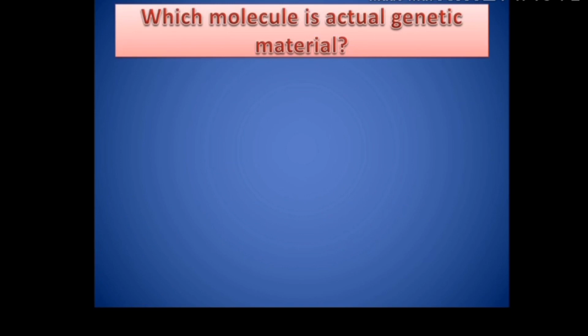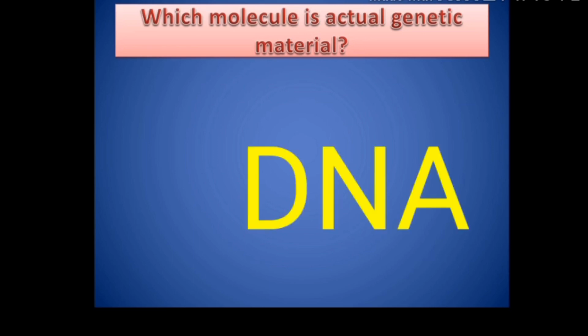So till now we discussed about DNA in detail. So we got to know how exactly the double-stranded structure of DNA is formed, how it was discovered. We know all that. We know about complementary base pairing technique. Now the question is, how was it proved that DNA is actual genetic material? Because before, nobody knew which molecule is actual genetic material.